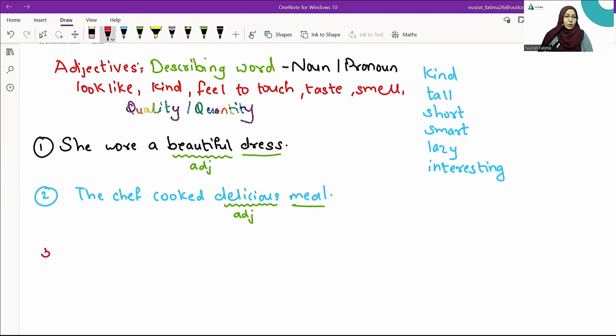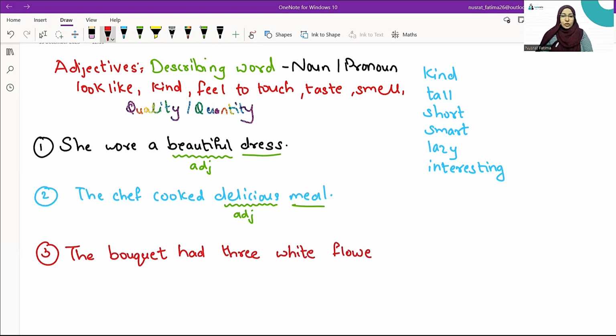Let's write down one more sentence. The bouquet had 3 white flowers. If you read this sentence carefully, here we have flowers as the noun.